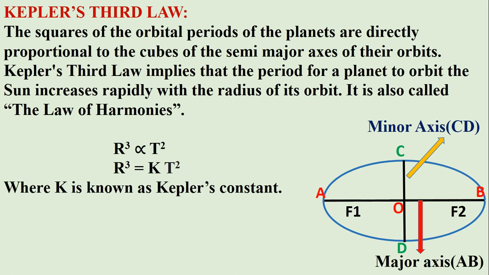So, if r is the semi-major axis and t is the orbital time period, we can write r cubed is directly proportional to t square. For removing the proportionality sign, we introduce a constant k that is known as Kepler's constant. Since this relation is based on a condition, this law is also called the law of harmonies.